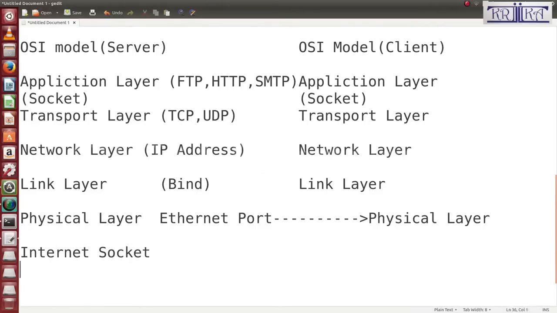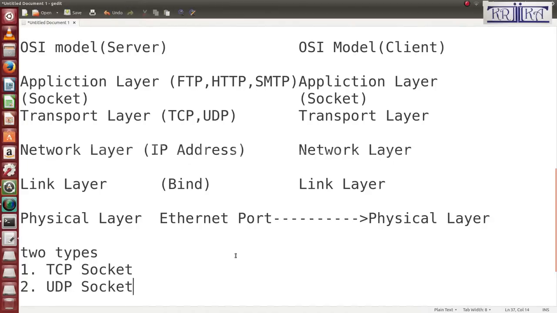Sockets are of two types. First is the TCP socket. Second is the UDP socket.